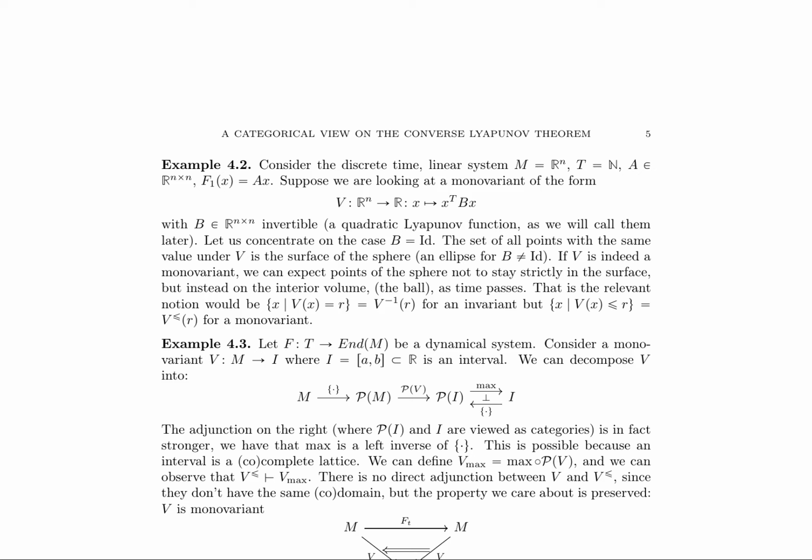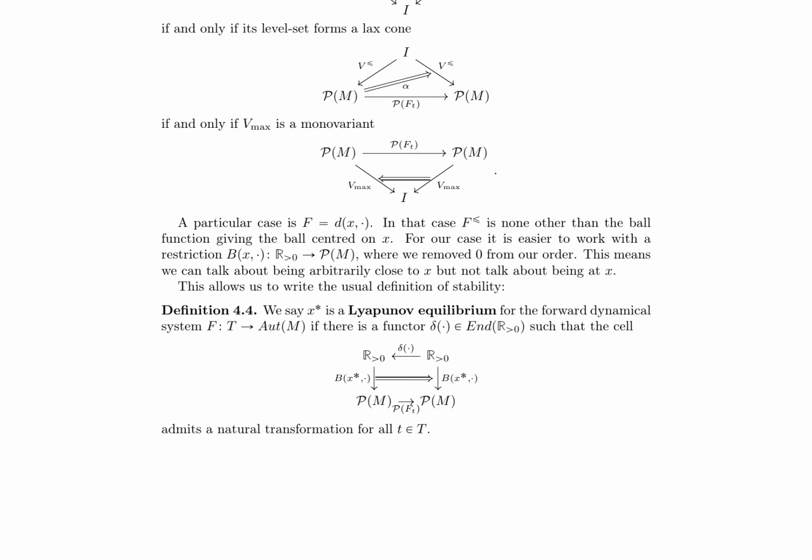The concept of a Lyapunov equilibrium is introduced as a point where the future of the system is contained within the past. A Lyapunov function is defined as a monovariant whose level sets form a Lax cone, which is a necessary condition for stability. The existence of a Lyapunov function implies the existence of a Lyapunov equilibrium, and conversely, the presence of a Lyapunov equilibrium implies the existence of a Lyapunov function.